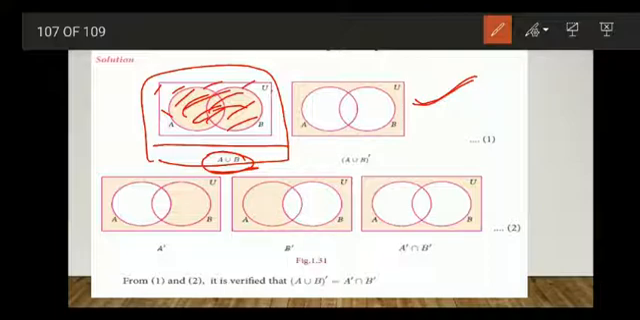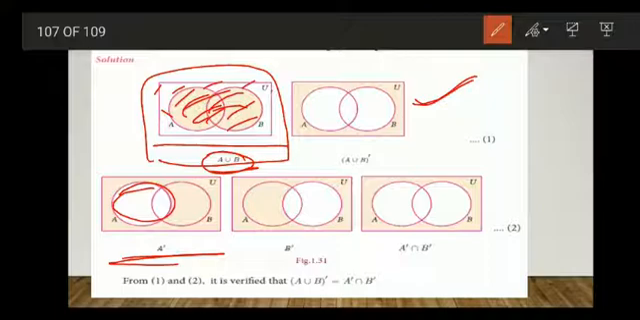Now we have to find A complement and B complement, then take the intersection. A complement will be the elements in the universal set other than the elements of A.